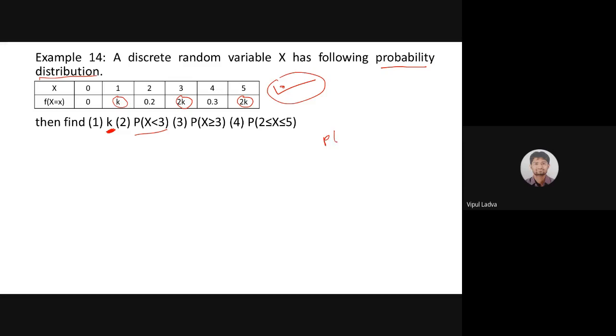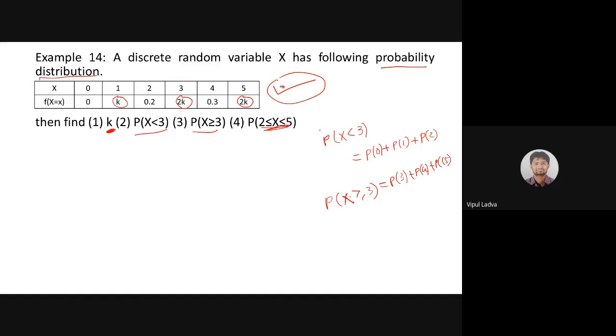If I'm interested in x less than 3, that means I need to identify all such cases. That means p of 0 has to be found, p of 1 has to be found, p of 2 has to be found, and we need to add these three. In all such cases, x is less than 3. Similarly, the next question asks: what is the probability that x has a value greater than or equal to 3? That means we need to find p of 3 plus p of 4 plus p of 5. And in the last question, between 2 and 5.